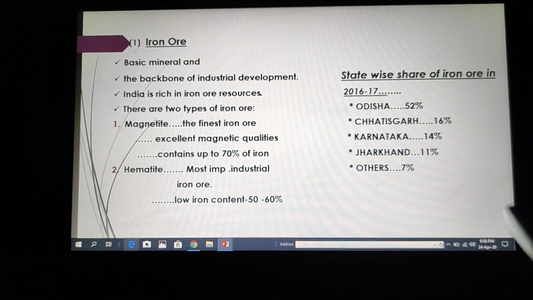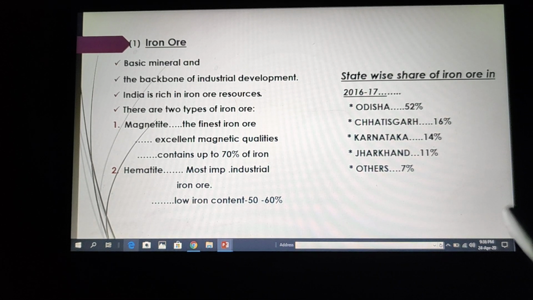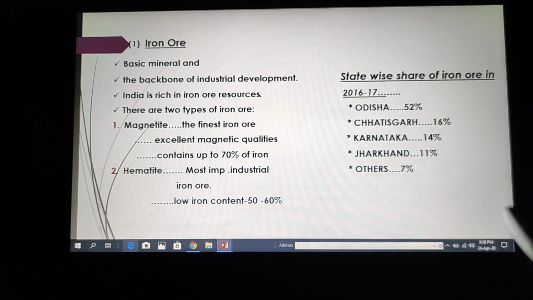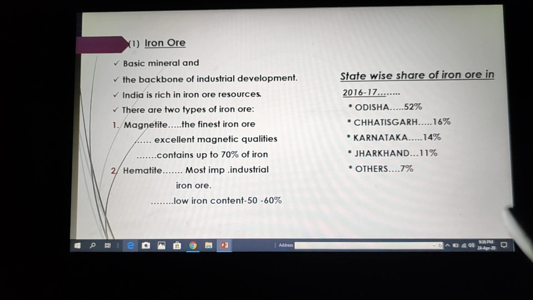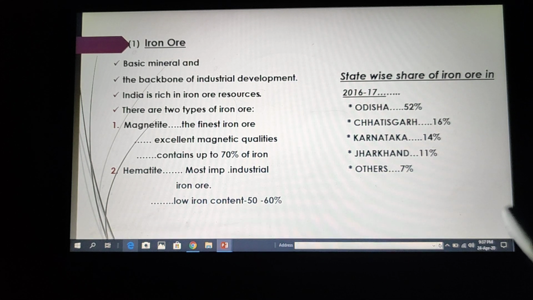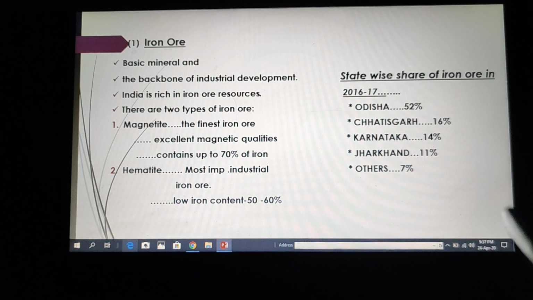Now we will be discussing ferrous minerals. Two of the most important ferrous minerals we will be talking about in detail are iron ore and manganese. So let's begin with iron ore first. It is a basic mineral and the backbone of industrial development. Most of the industries are dependent upon iron ore for their development, and we have large reserves of iron ore in our country.